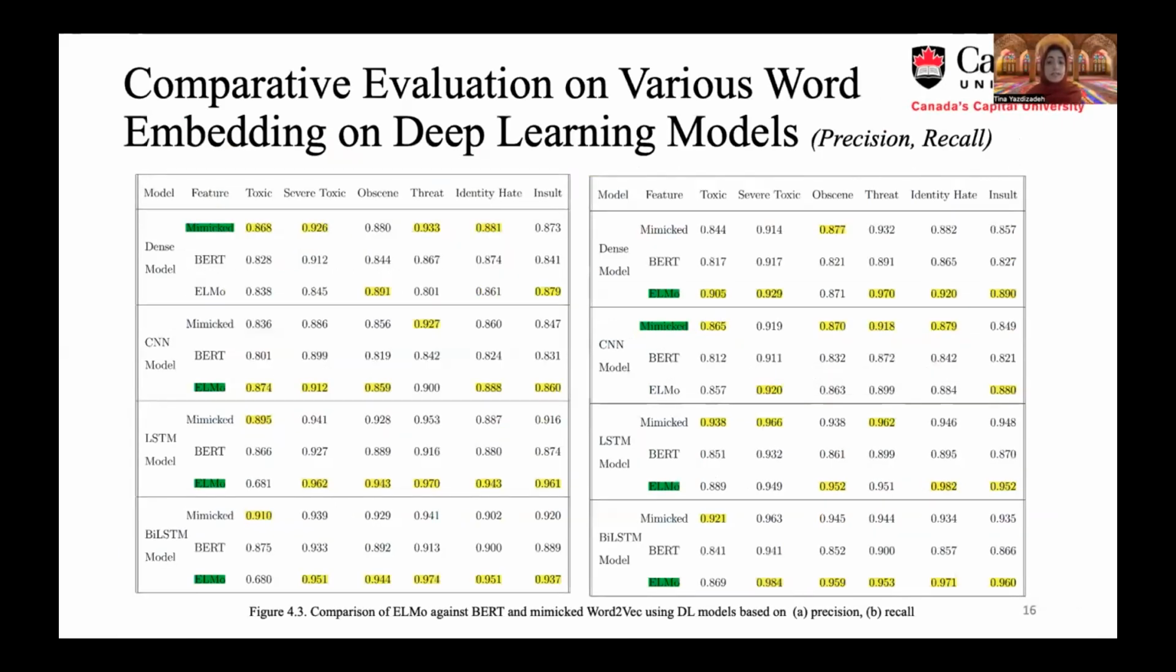In the second task, the effect of feeding ELMo word embedding to deep learning models is compared. The proposed combination of ELMo with deep learning models outperforms mimic word2vec word embedding, specifically in the LSTM model. Using ELMo word embedding improved precision with a minimum of 2% and maximum of 5%.